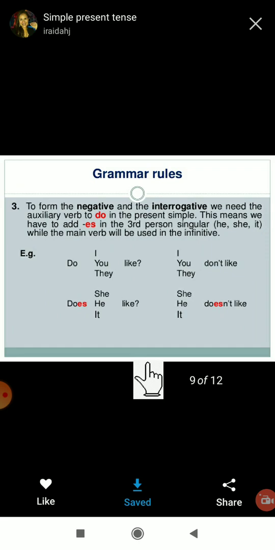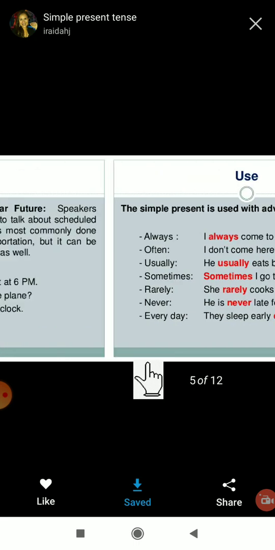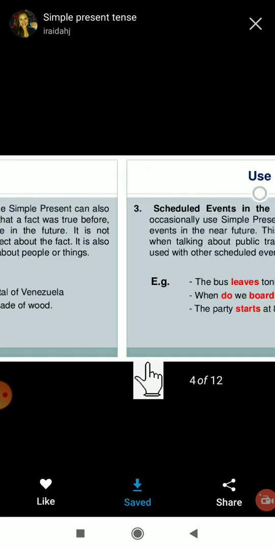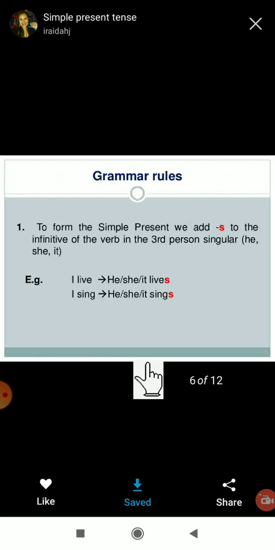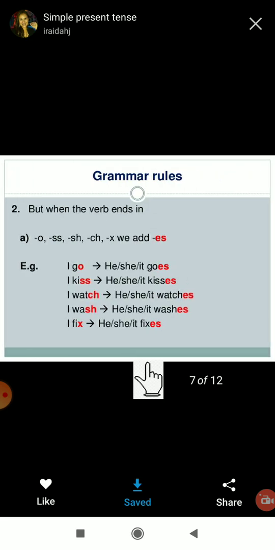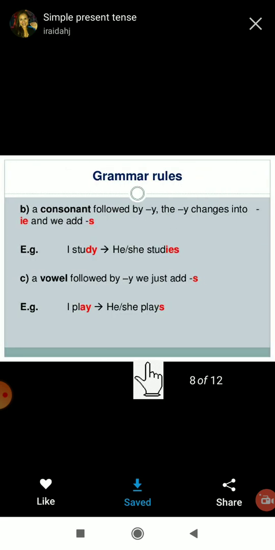For negative, what do we have to do? We have to use not: do not, does not. And when it is interrogative, we have to use do or does as per the requirement. Got it? So this is all about the simple present tense. Hope you all understood this. So what we learned today: simple present tense, how to use it and what its use is, even the grammar rules. When we are using this, which rules we have to follow, when to add s, when to add es, when to drop the y and when to just add ies, we already learned.